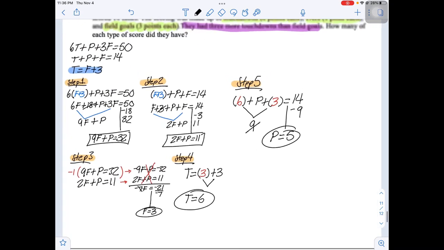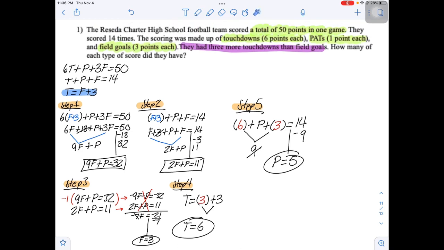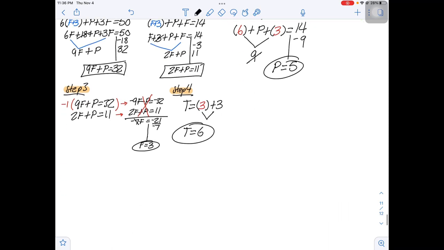Right? And now, since this was a word problem, we need a word answer. So the question is, how many of each type of field goal did they have?